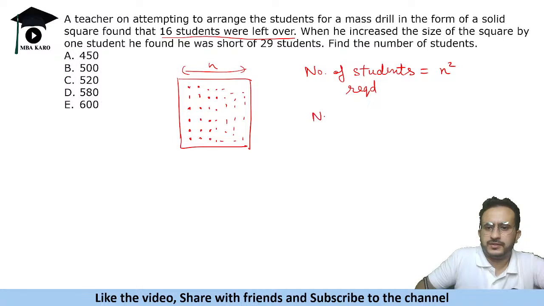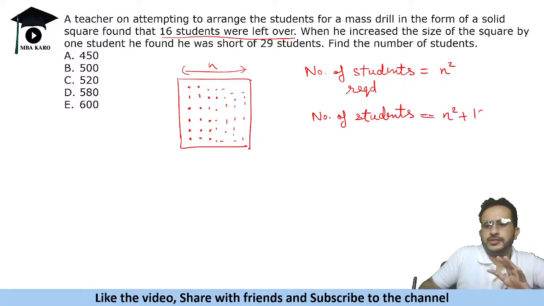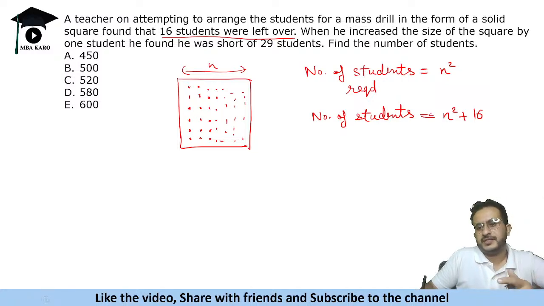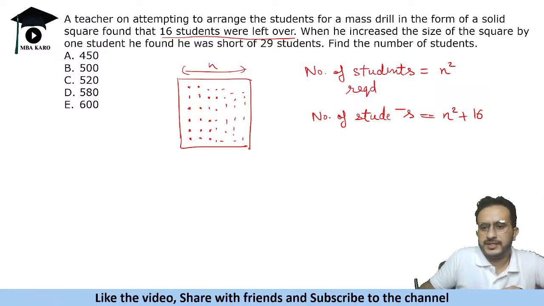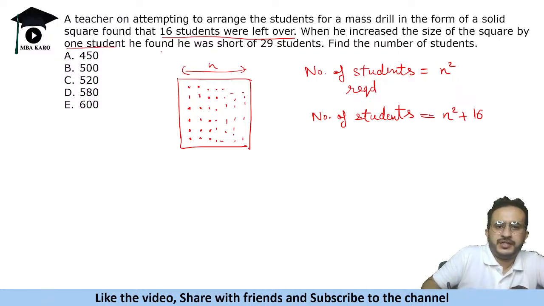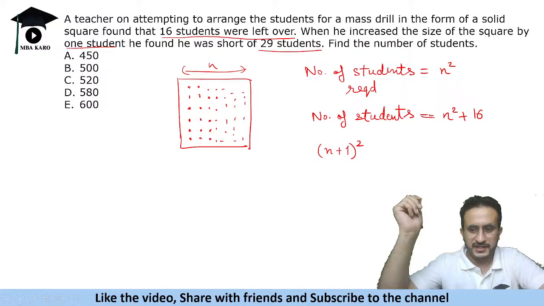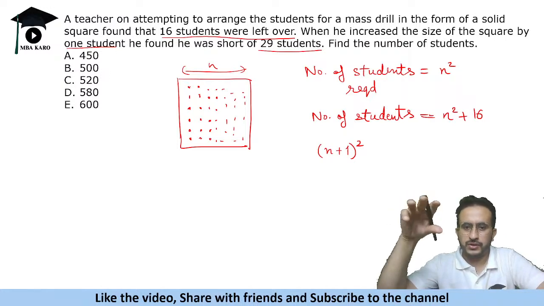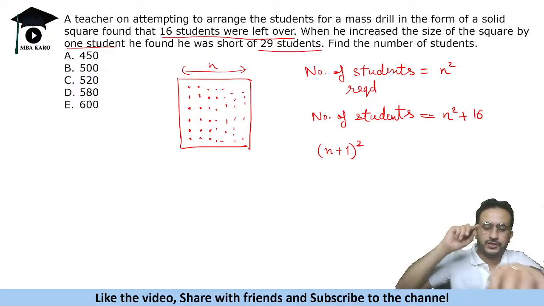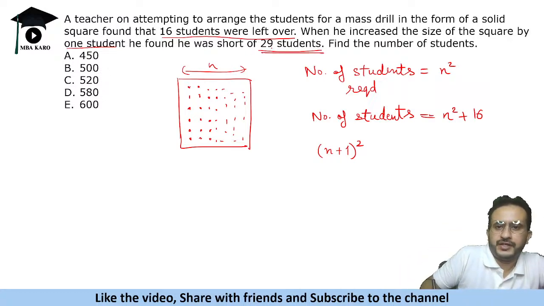This means number of students in the school is n square plus 16, क्योंकि 16 छूट गए थे, n square चाहिए थे but 16 were left over. Now the second part says that when he increased the size of the square by one student, he found he was short of 29 students. Now in this case they are making (n plus 1) whole square. In the first case they were making n square.